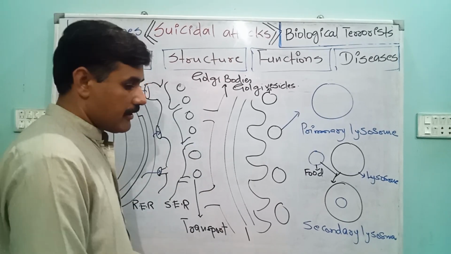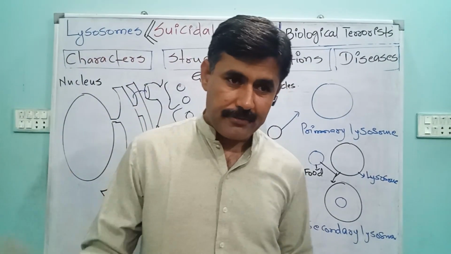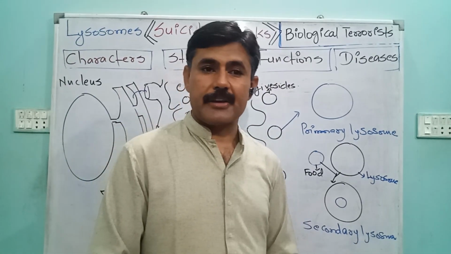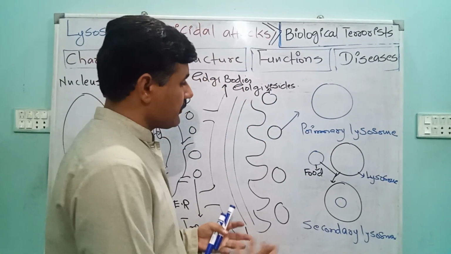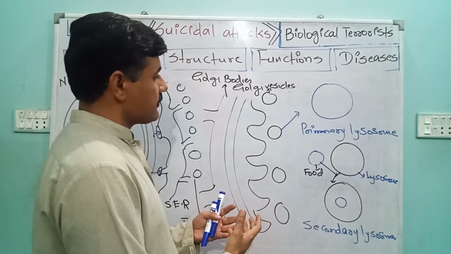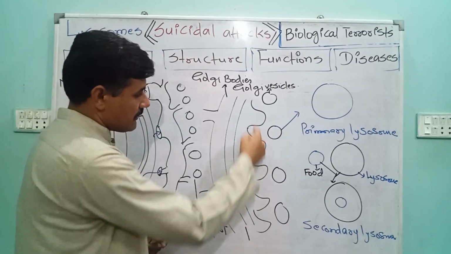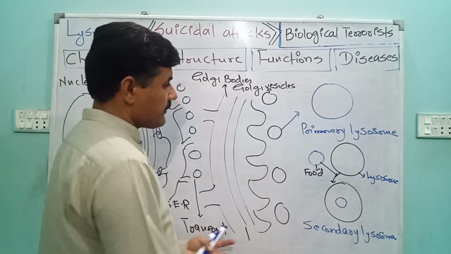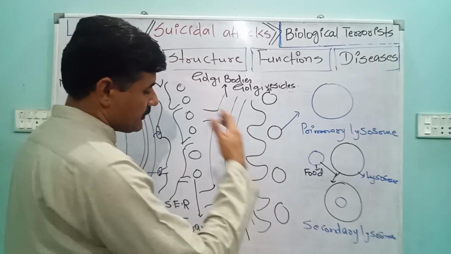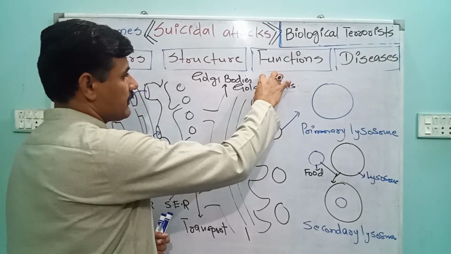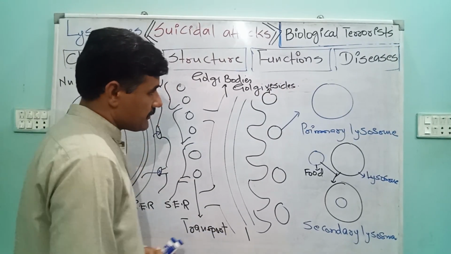Here they are received, these structures are modified, and after modification these structures are packed, and when they are packed, these structures are released from the trans face, and these vesicles that are coming out of the Golgi bodies are now called Golgi vesicles.